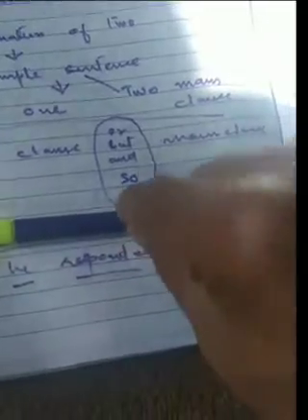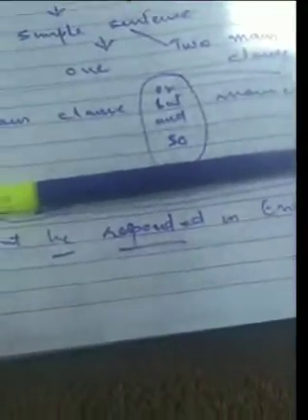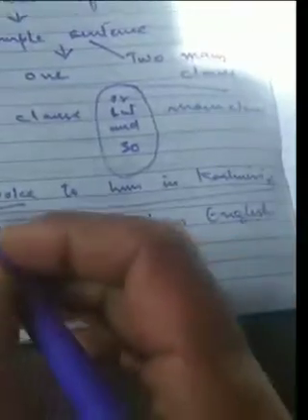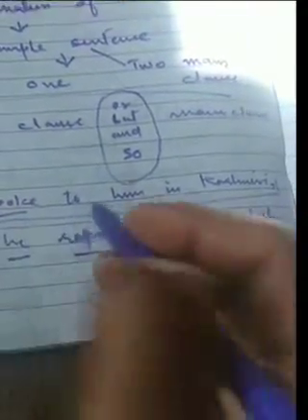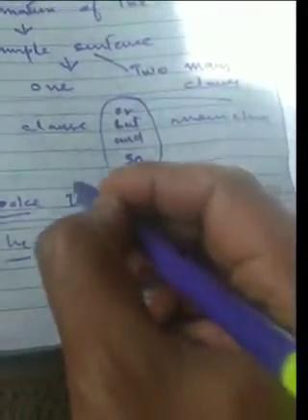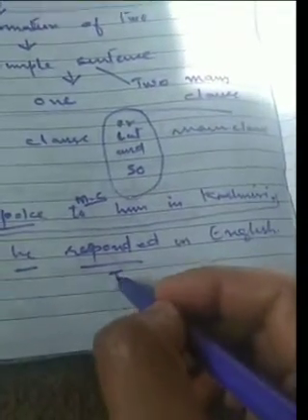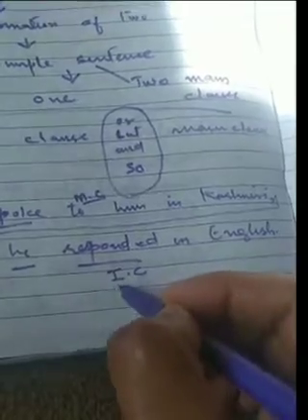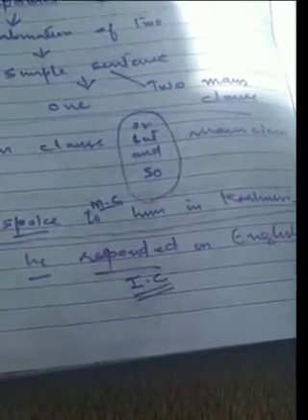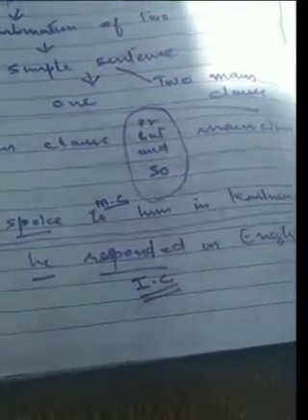And now the other. If we cancel this, he responded in English. It also stands by its own. So this sentence has two clauses. This is one clause and is a main clause, independent clause, and this is also an independent clause or main clause. So the sentence is a compound sentence. We will discuss some more examples ahead.